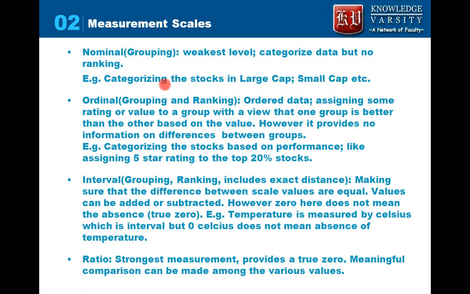Another kind of measurement scale is ordinal scale. Here you have done grouping as well as ranking. So you have ordered data as well as some rank. Let's say from your stock returns, you have found out the top 20% stocks and you have assigned a 5-star rating to those stocks. Again, you find the next 20% stocks and you assign a 4-star rating to that.